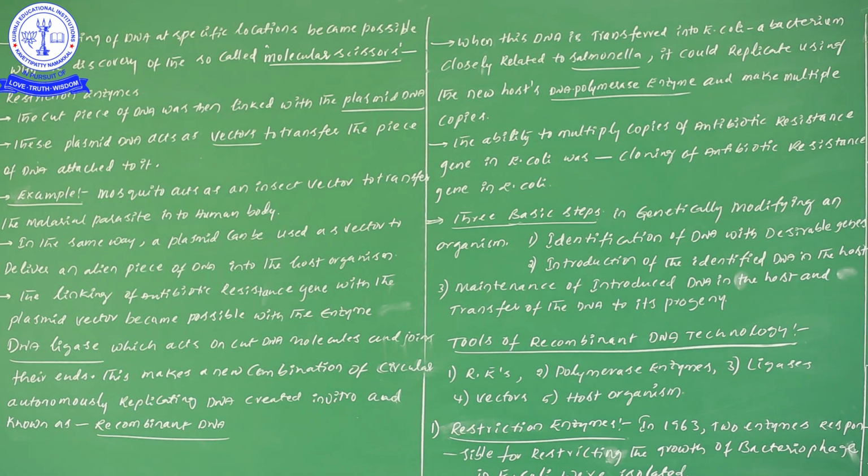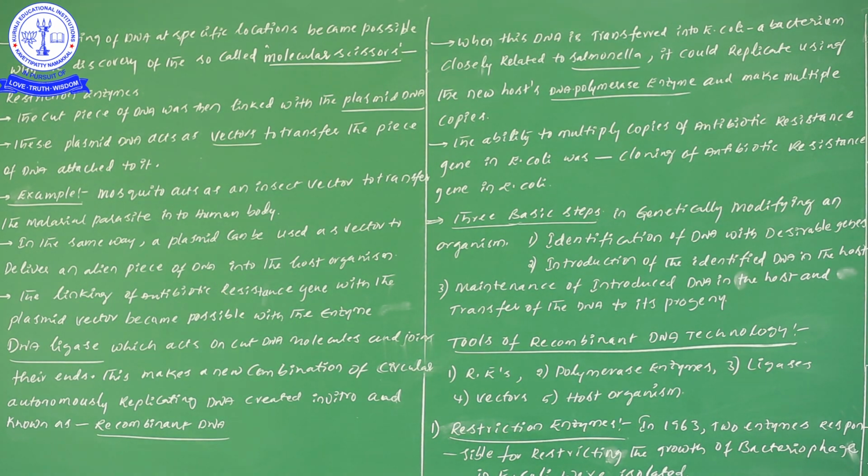Now when we insert our foreign gene into the plasmid, we are taking both DNA fragments, and between the DNA fragments we have to give a link. We can attach two different types of DNA fragments together with the help of the DNA ligase enzyme. So finally, recombinant DNA formation takes place. Why? Because already in the first video I gave the information that recombinant DNA is nothing but the combination of two different types of genetic sequences or DNA sequences.